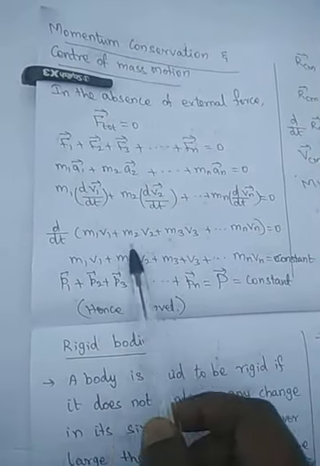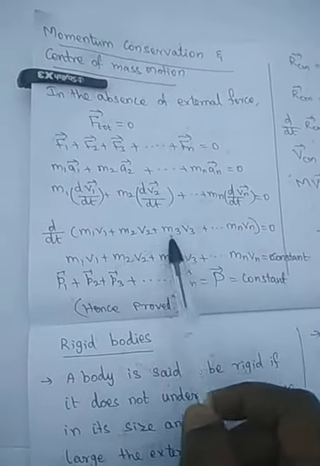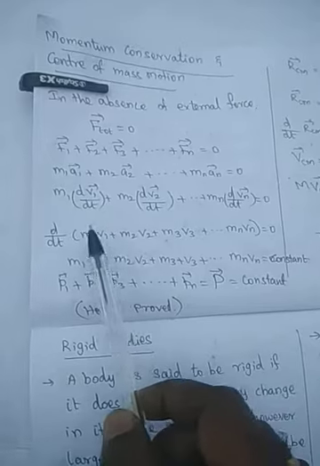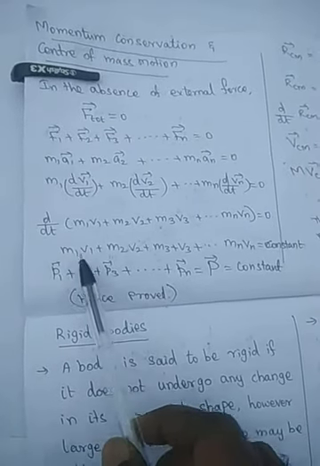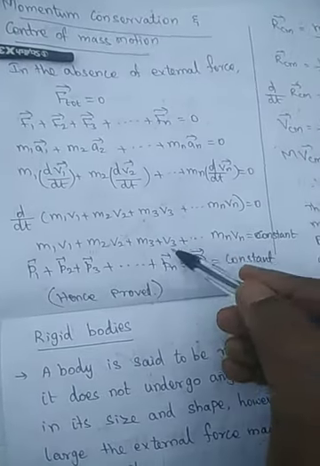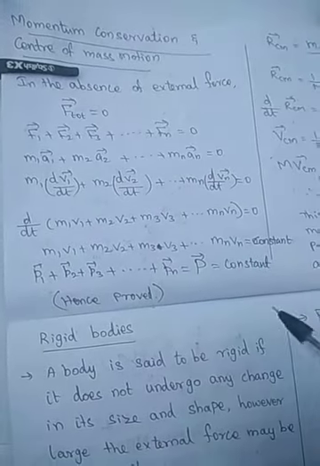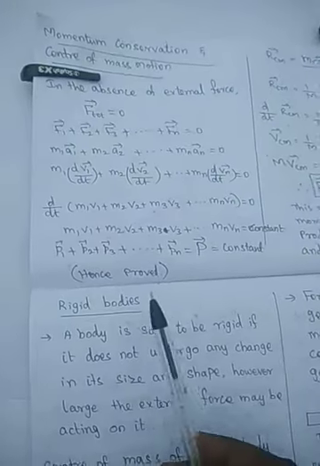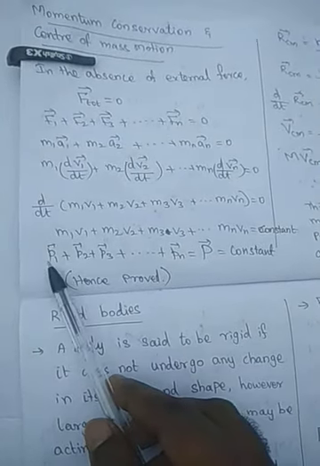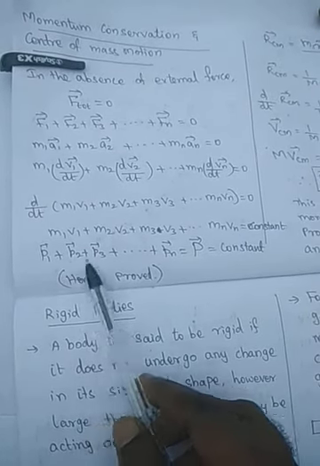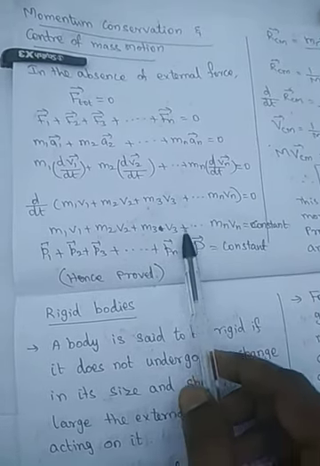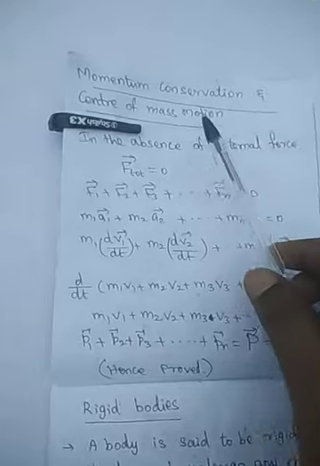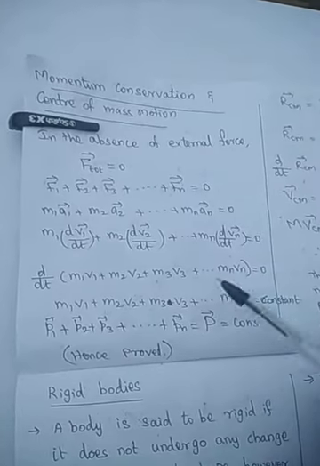The differentiation of this function becomes 0, and only when we differentiate a constant do we get 0. So this bracket must be equal to a constant: m1 v1 plus m2 v2 plus m3 v3 up to mn vn is constant. m1 v1 is the momentum of the first particle, m2 v2 is the momentum of the second particle. Hence p1 plus p2 plus p3 up to pn is equal to total momentum p. That is the momentum conservation. Conservation of momentum is proved.